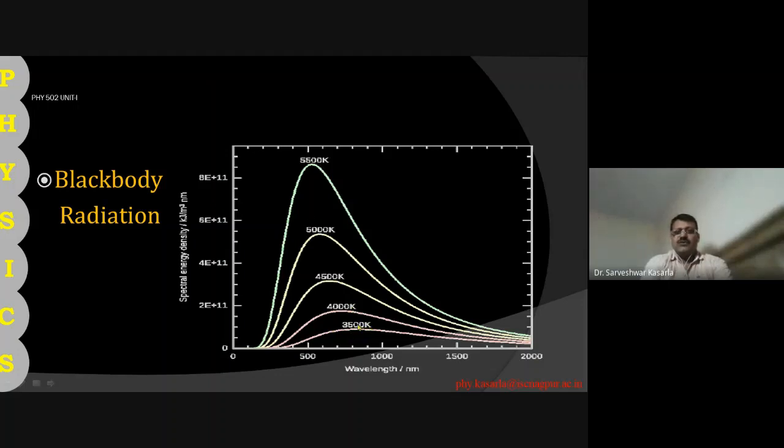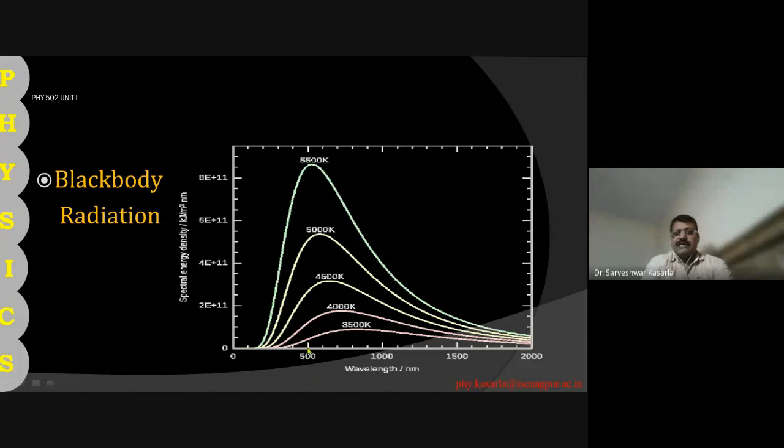As we know, the curve shows the energy emitted from the black body at a particular temperature. At each temperature there is an energy radiation, and at a particular wavelength at a given temperature, say lambda m, the rate of emission is maximum. So this wavelength is called lambda m.